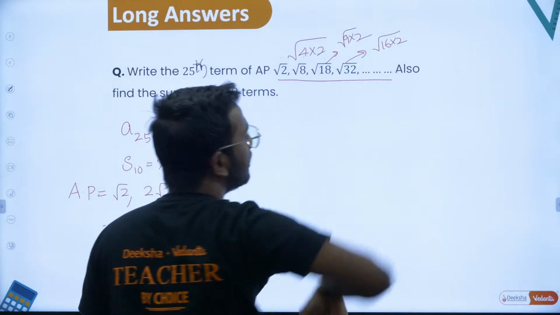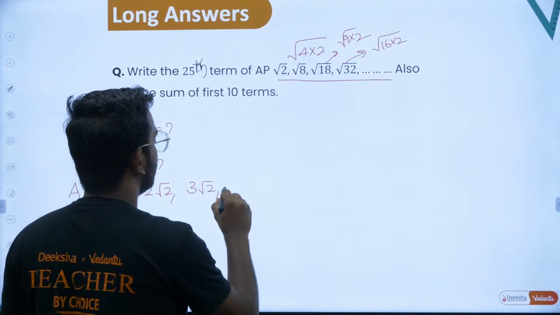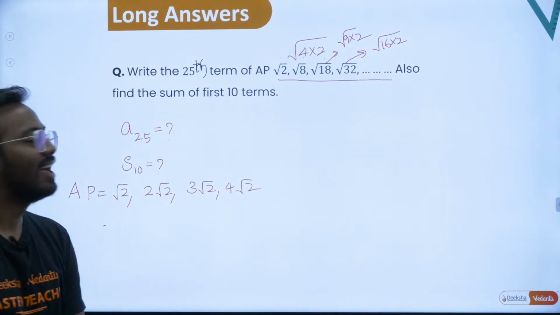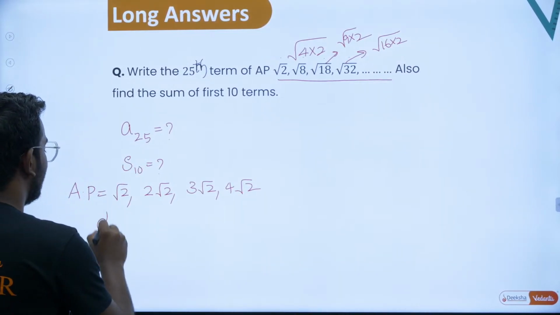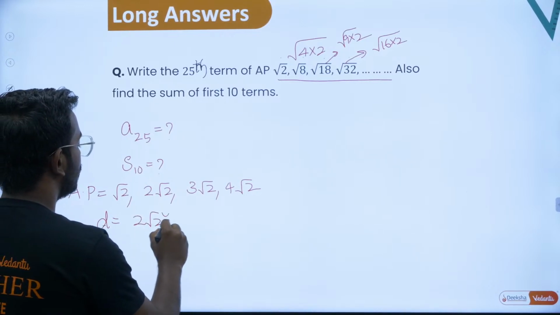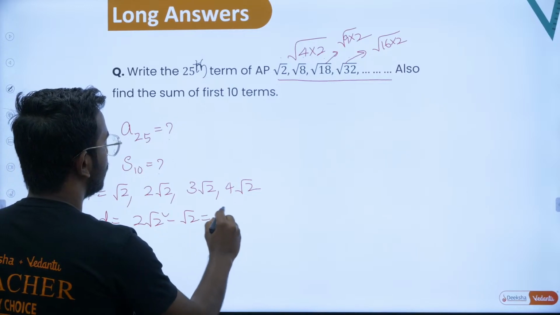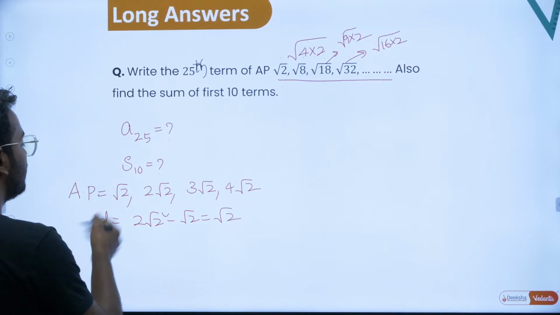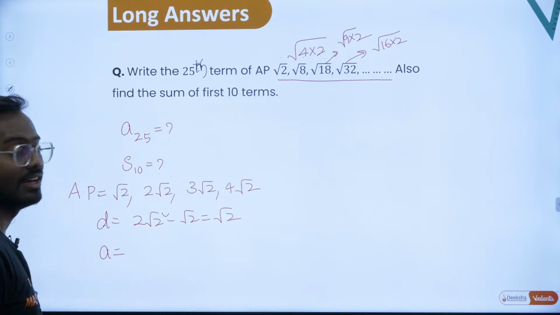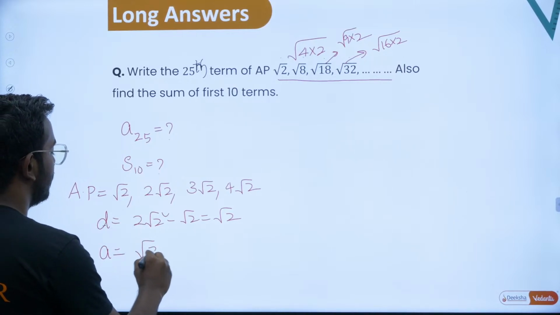If you bring 16 outside, you will end up with 4 root 2. Okay, so now you can see the pattern. So this is your AP, and the common difference is 2 root 2 minus root 2, which is basically root 2. The common difference is already got, and now you'll have to go for the first term. First term is very simple, root 2.